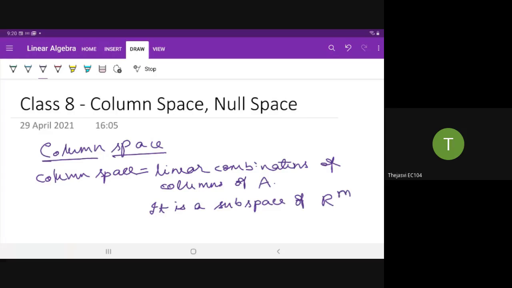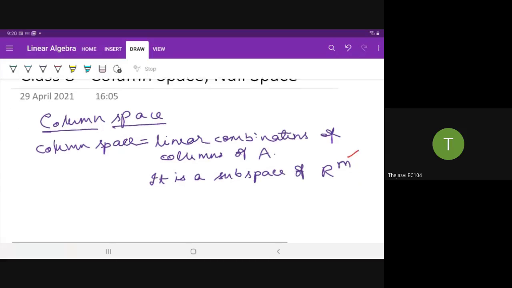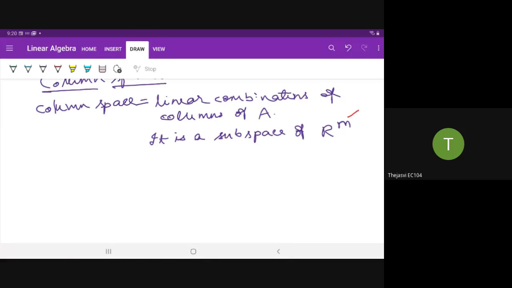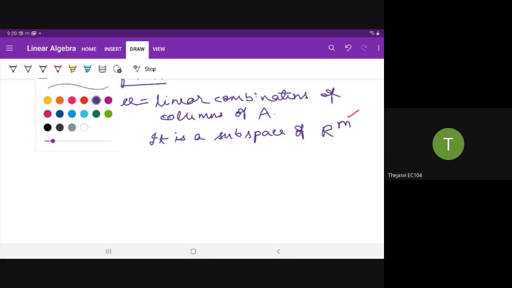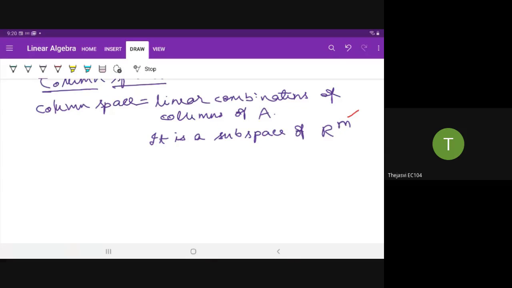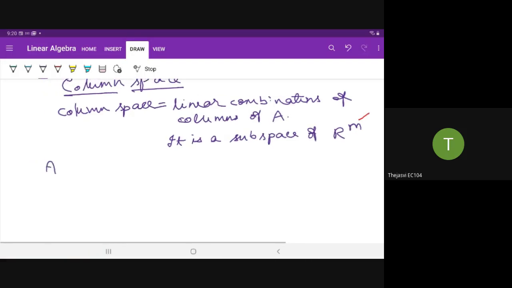Now what is this m? If you have a matrix A that is equal to